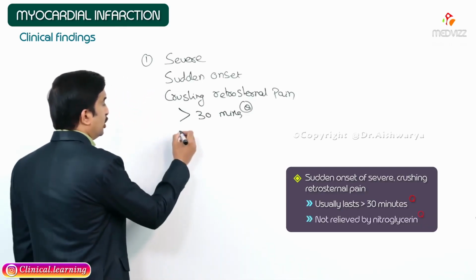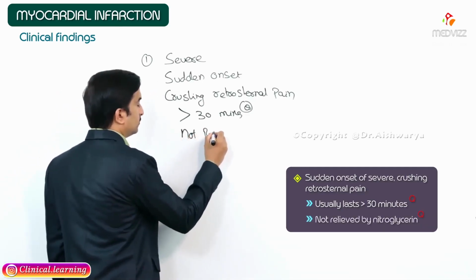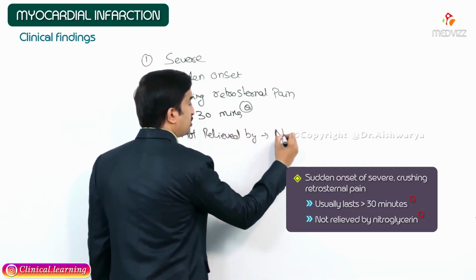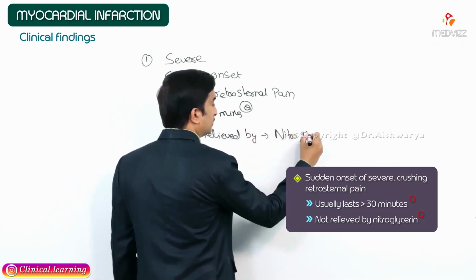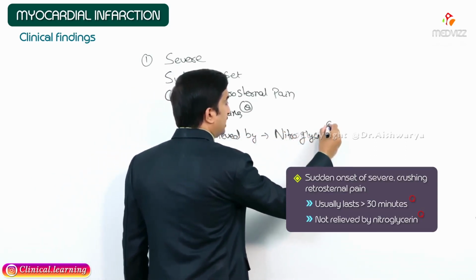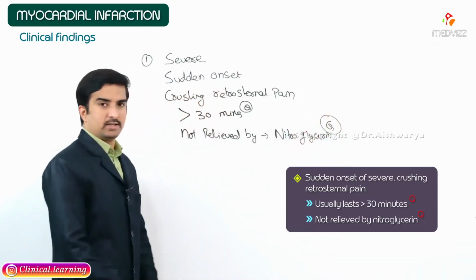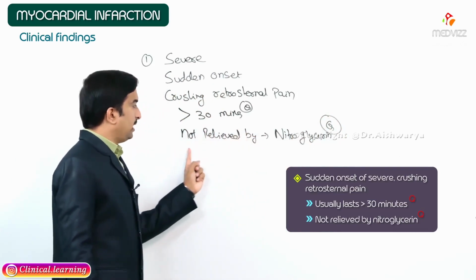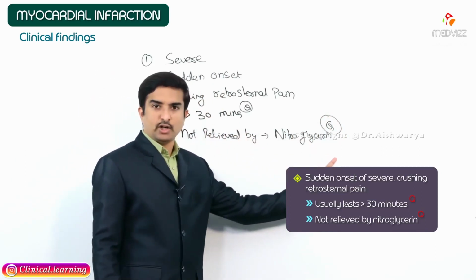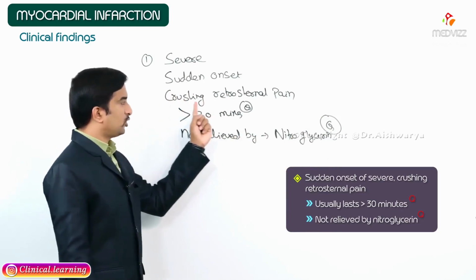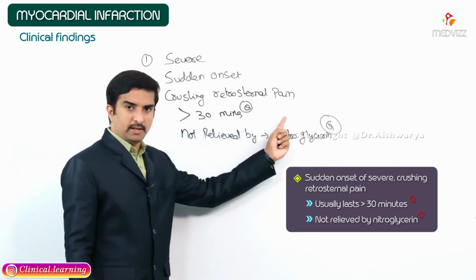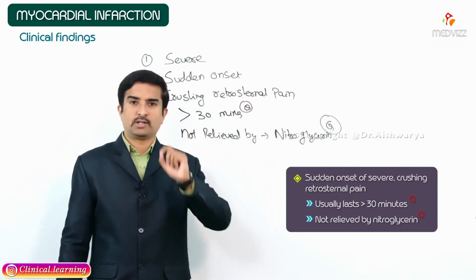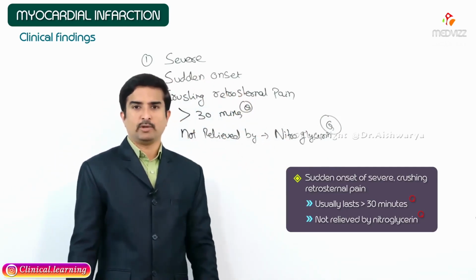Remember that this is not relieved by administration of nitroglycerin. Not relieved by nitrates is another important MCQ point. Pain is greater than 30 minutes in duration. The pain is not relieved by the administration of nitroglycerin. The pain is crushing in nature and it is a retrosternal pain. It is a sudden onset, severe pain. This is what the pain of acute myocardial infarction is about.